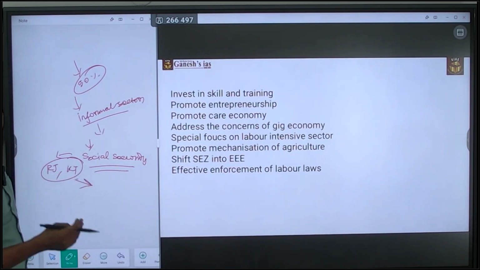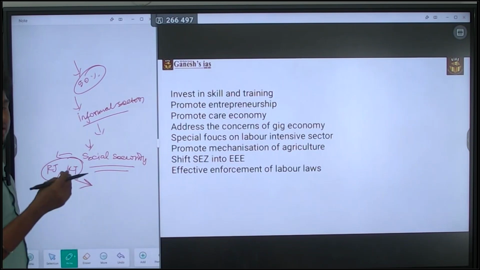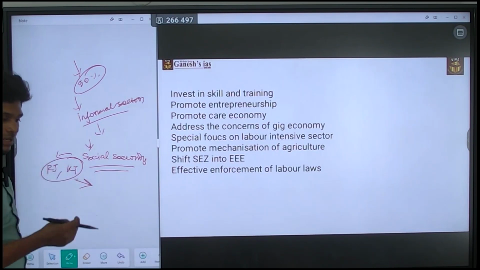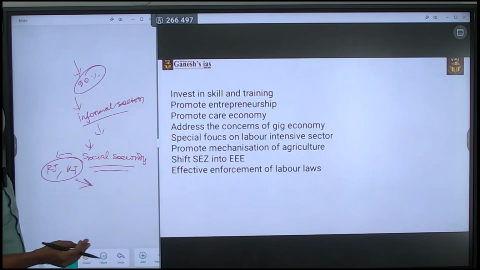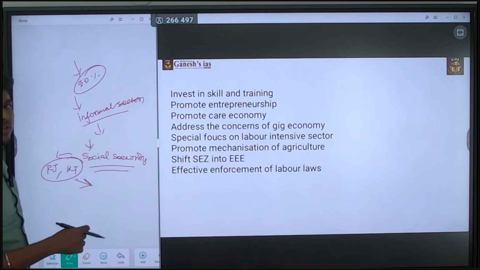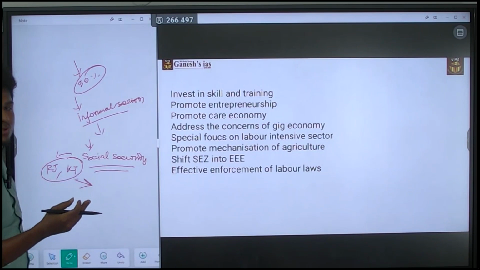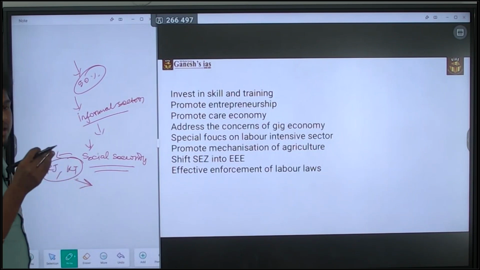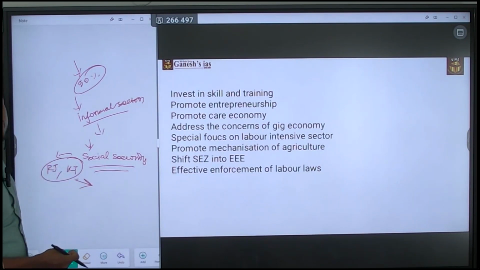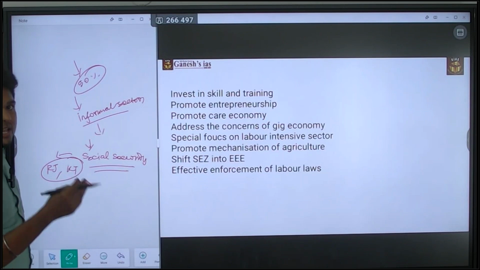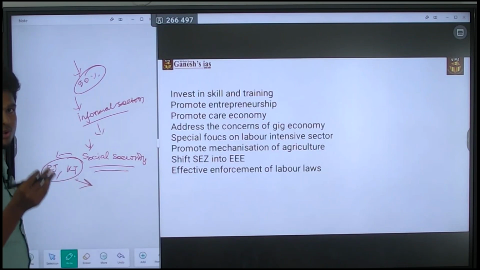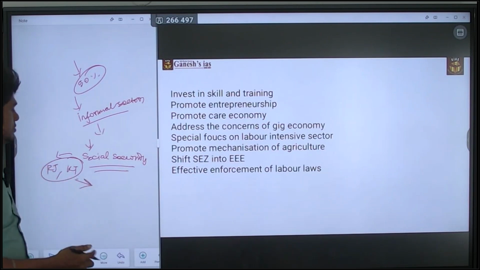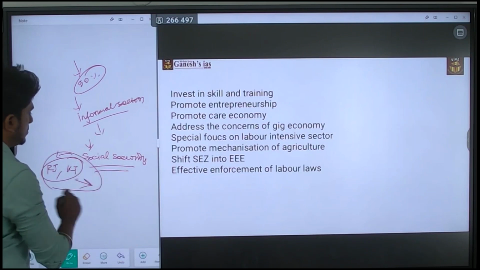You can say that the states are trying to address this. It is better to have a central level policy or certain measures related to gig economy people. That is the way of suggesting it. By the way, it is going to address the issues faced by gig economy people, so that will increase the labor productivity. At the same time, that is going to increase the economic growth. So you can quote this as an example.